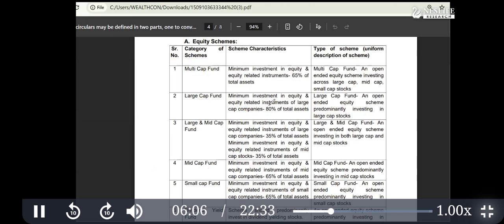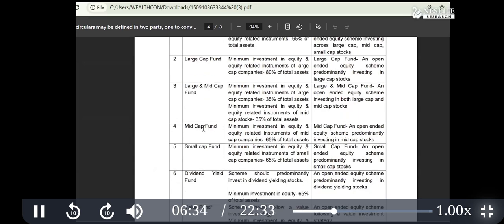For example, if the category is large cap, then the fund manager has to invest at least 80% of the assets in large cap companies. If the fund falls in the next category, it will invest a minimum of 35% in large and a minimum of 35% in mid cap, because this is a combination of both large and mid. Then if it is categorized as a mid cap fund, a minimum of 65% should be invested in mid cap. The rest they can invest into other assets.